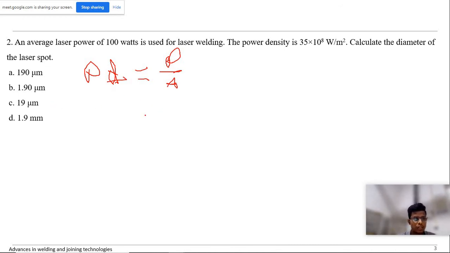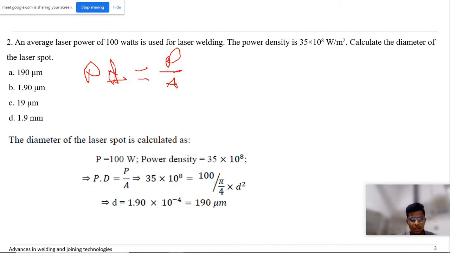If we substitute, we'll get the answer. The unit for power density is SI, and the laser power in watt is also SI, so we need not worry. Once substituting, we get 1.9 into 10 power minus 4 meter. In the options they have given it in micrometer, so we need to convert it to micrometer, which is 10 power minus 6.